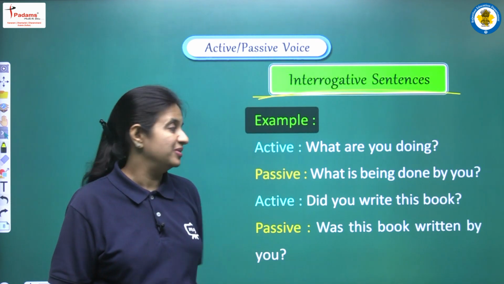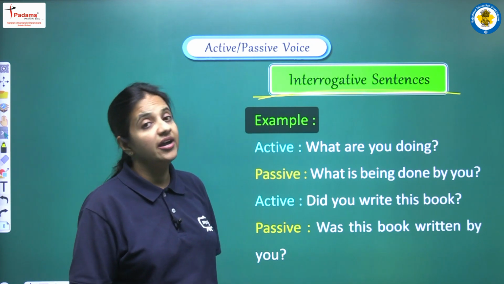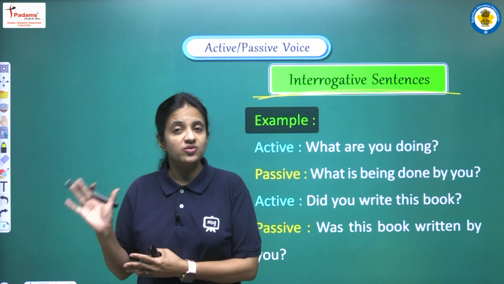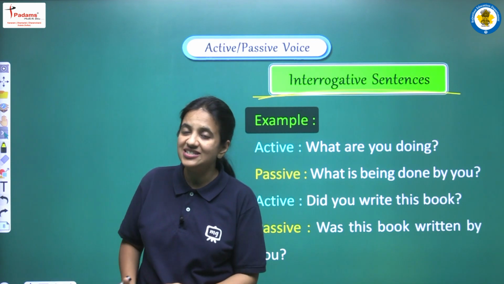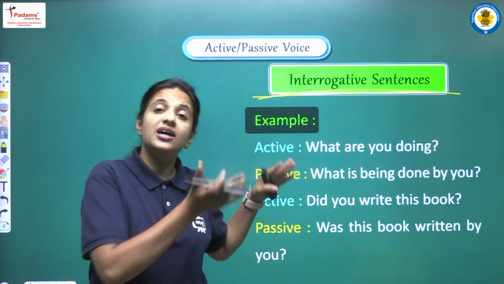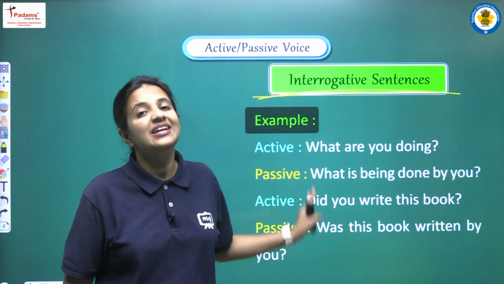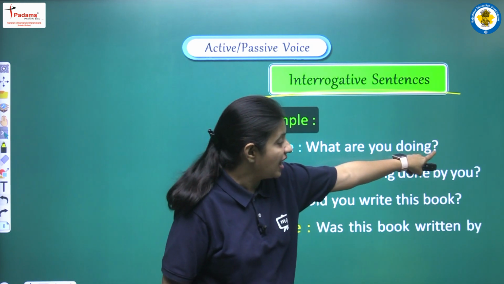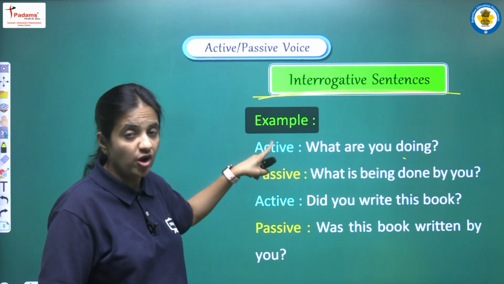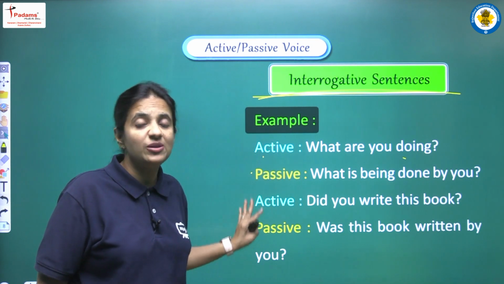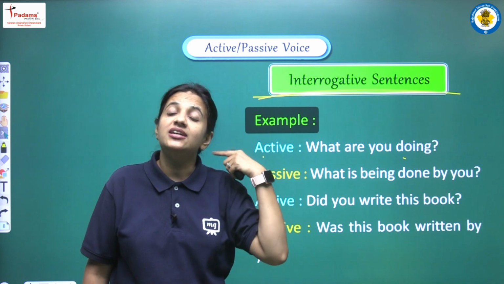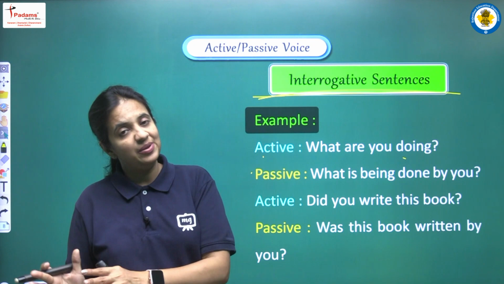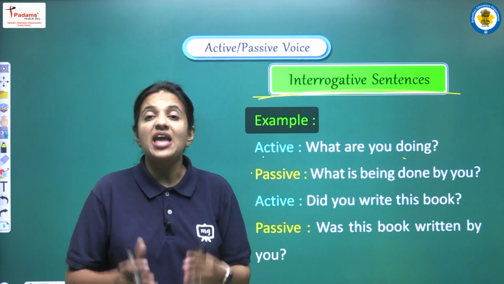So let's see the examples. The first sentence is, what are you doing? So students, I am again repeating this thing, who and whom, those were the structures that we have already discussed. And now the other interrogative sentences we are having here. So just remember this thing, if we are having interrogative sentence in the active voice, then yes, passive voice also will be in the interrogative form, and all the other rules will be exactly the same. The rules related with the helping verb, related with main verb, they will be absolutely the same.